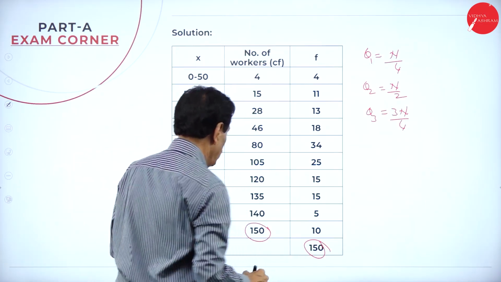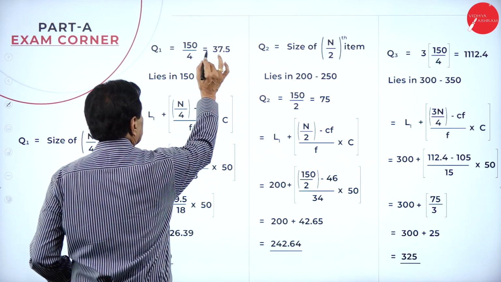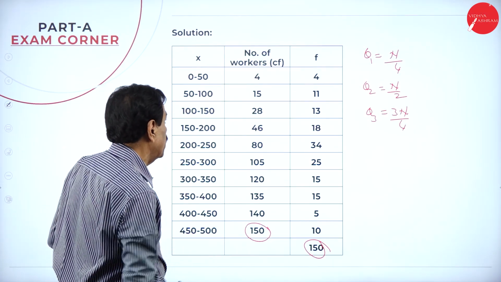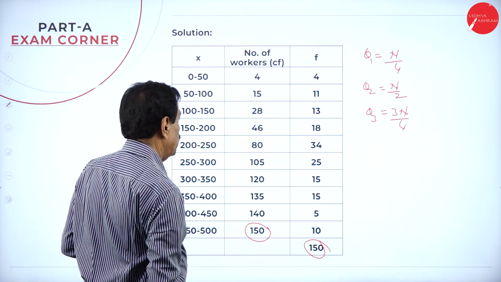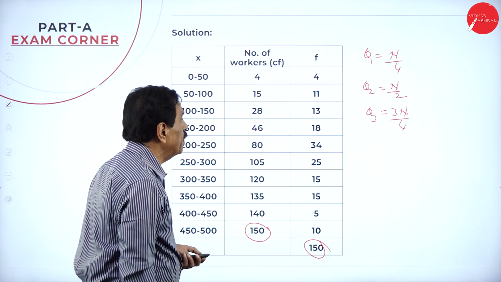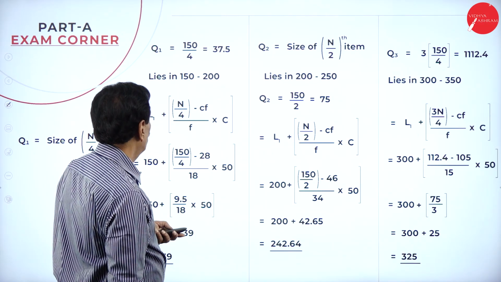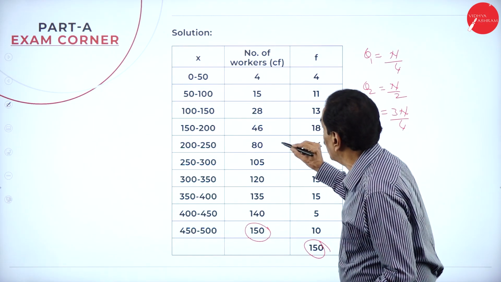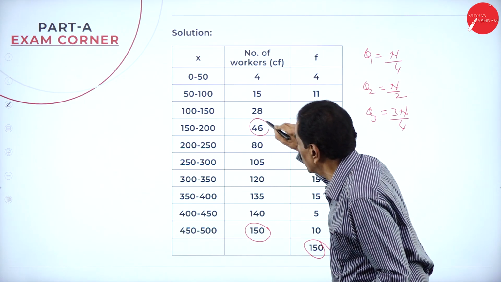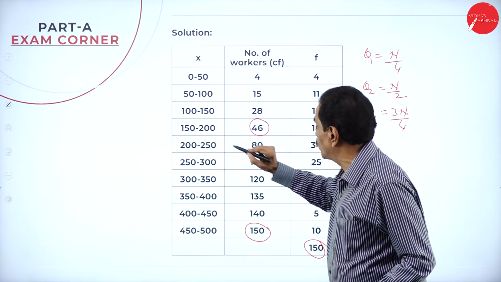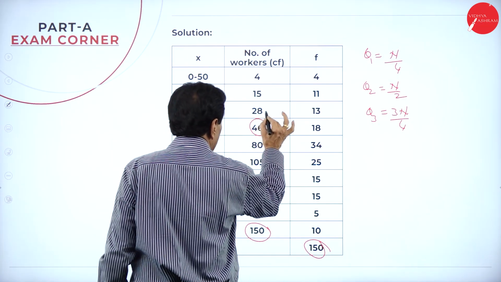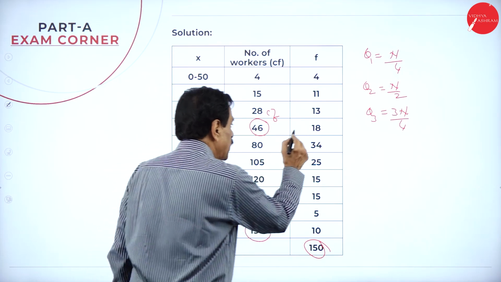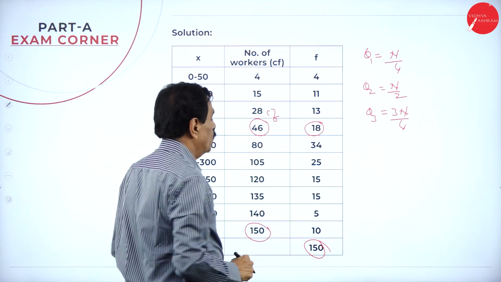What's your n? 150 by 4, 37.5. Find 37.5 in CF. Here, this is your CF. Where does the 37.5 lie? See that, 150 to 200. It will range between 150 and 200. The number behind is the CF, so your frequency is 18. Carefully you have to do.